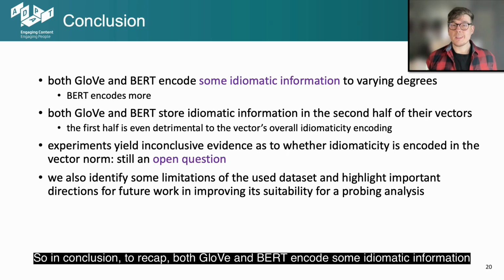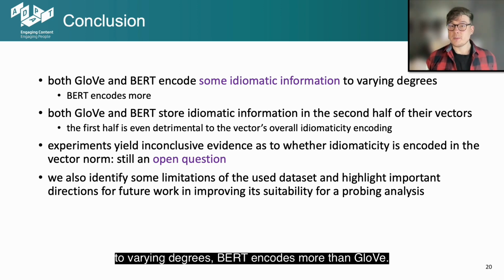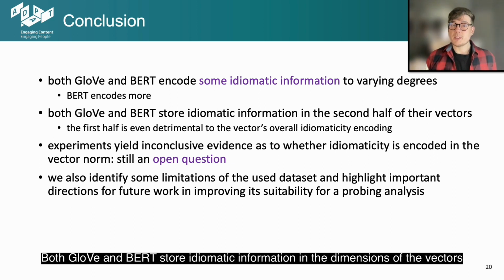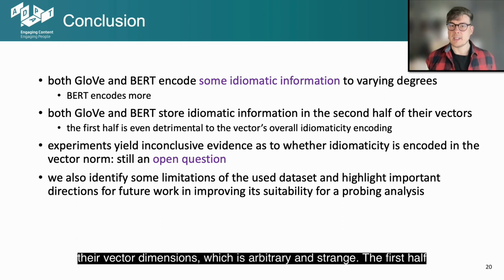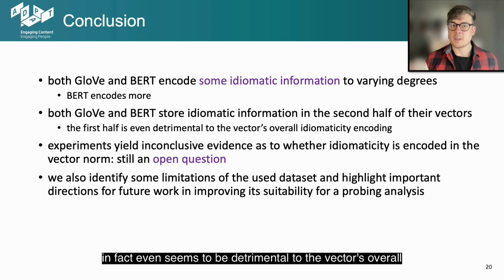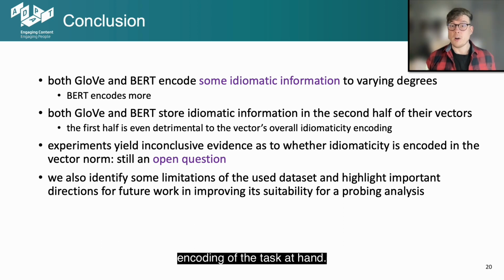So in conclusion, to recap, both GloVe and BERT encode some idiomatic information to varying degrees. BERT encodes more than GloVe. And both GloVe and BERT store idiomatic information in the dimensions of the vectors and specifically localize it in the second half of their vector dimensions, which is arbitrary and strange. The first half, in fact, seems to be detrimental to the vector's overall encoding of the task at hand.